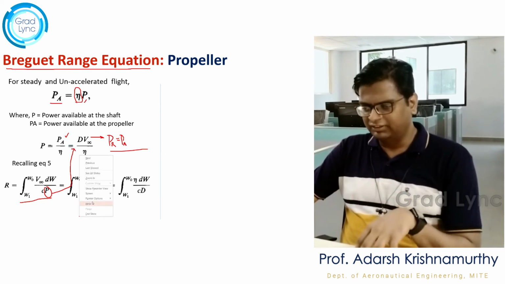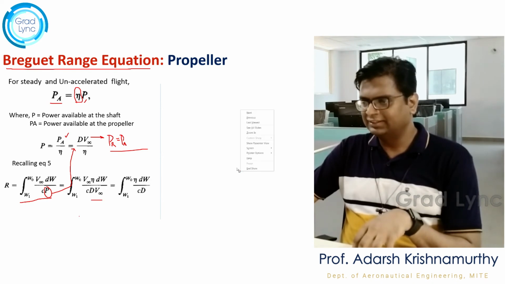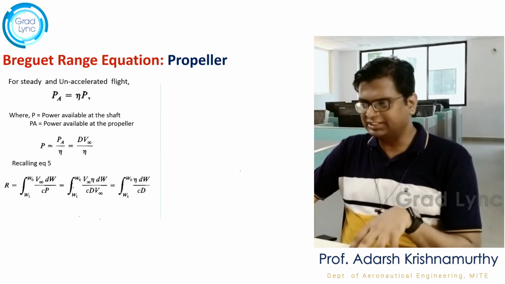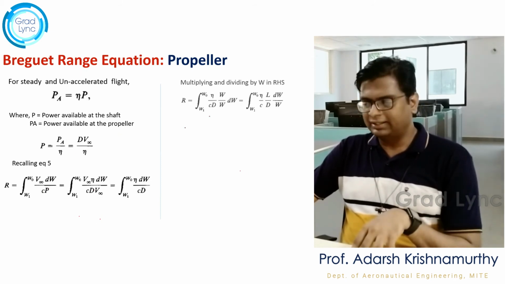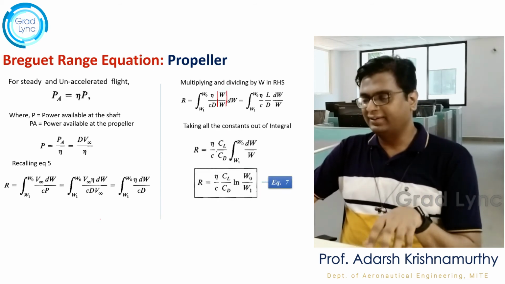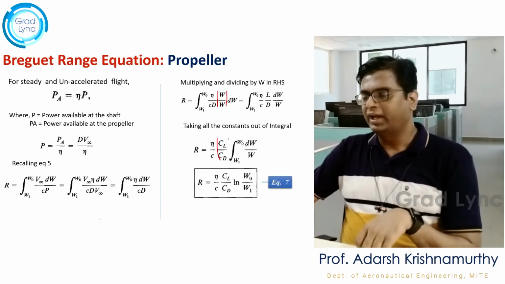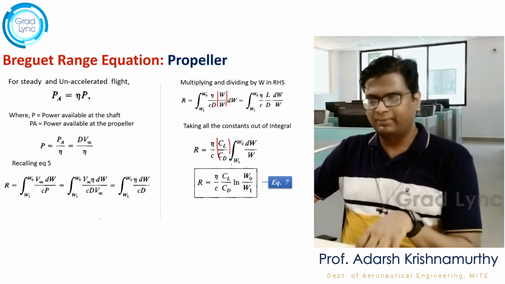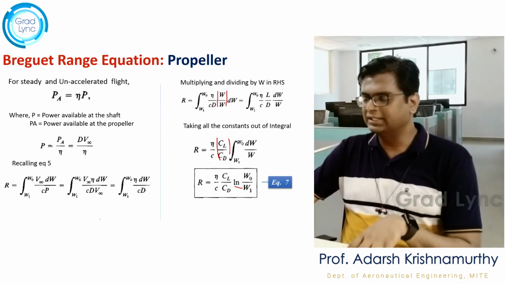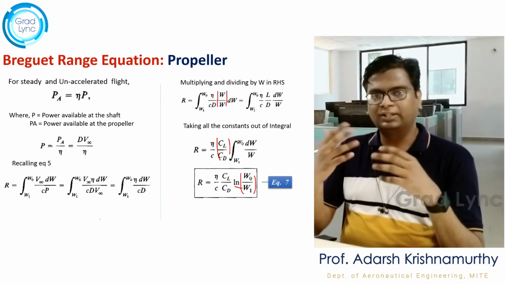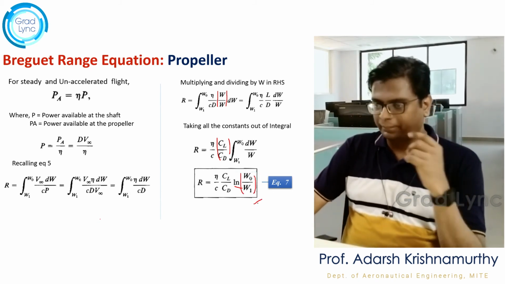So after simplification, V infinity gets cancelled, and multiplying and dividing by weight, range is equal to eta by C, where C is the specific fuel consumption, multiplied by CL by CD into the integral of dW by W, which is nothing but the natural logarithm of W, and applying the limits I get the natural logarithm of W0 by W1, right? So let's call this equation number 7.